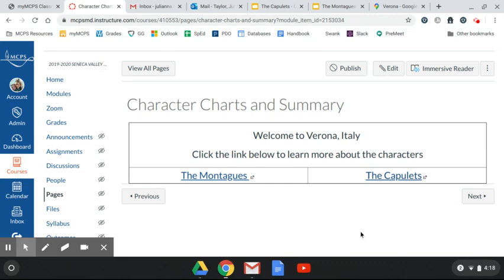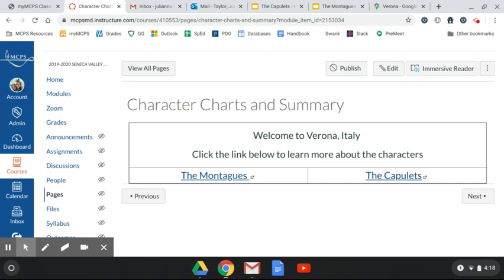All right, my friends, you are on the character charts and summary page of part 1 of Romeo and Juliet. You should have clicked on this link for the Montagues and this link for the Capulets. I'm going to briefly go through these two families and summarize the play for you before you start reading, so that way you're already familiar with the backbone of the story.